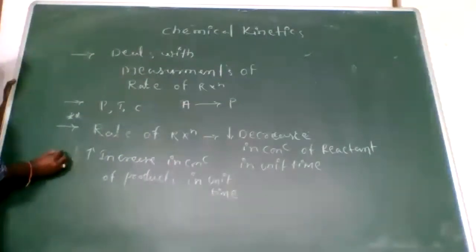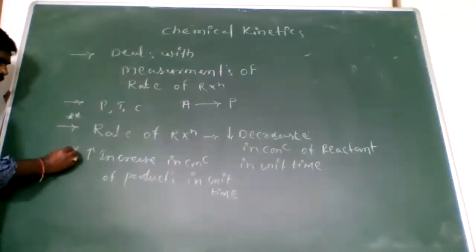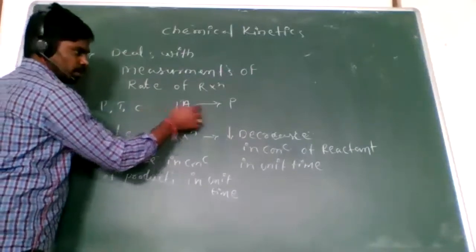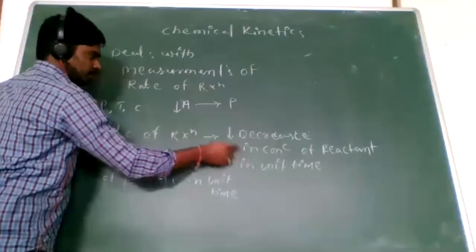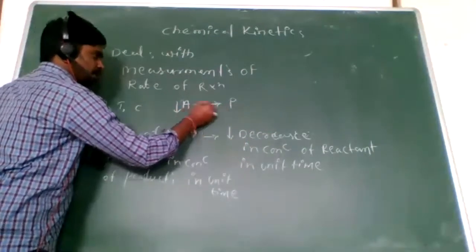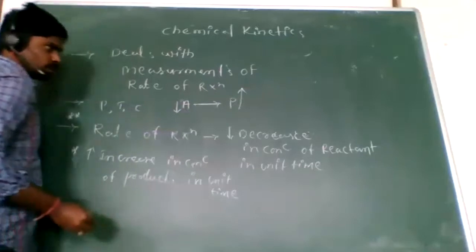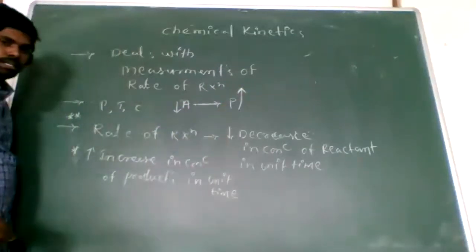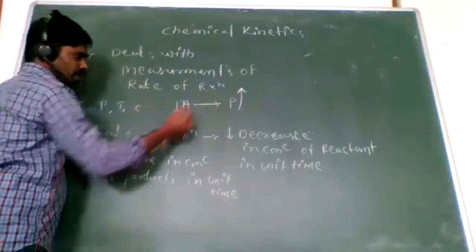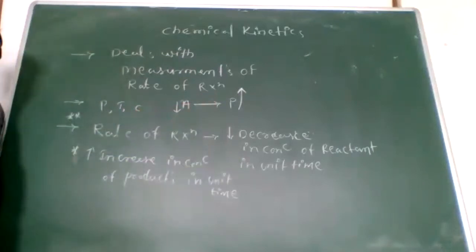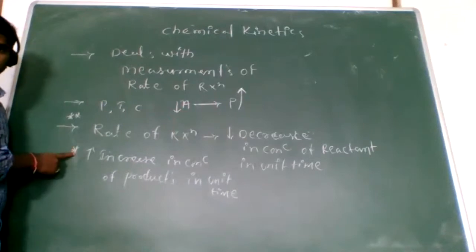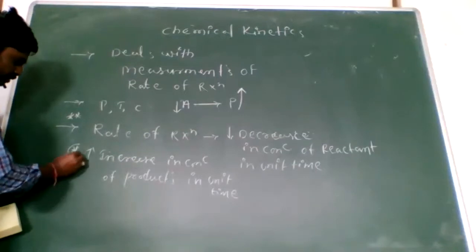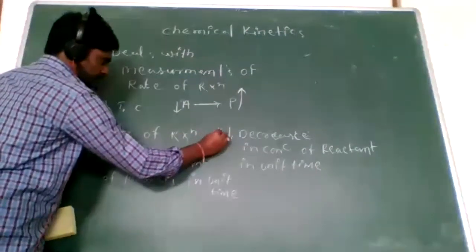This is also called the rate of reaction. When the concentration of the reactant is decreasing within the time, at the same time in the reaction the product is forming, so the product concentration increases. Here a decrease, here an increase in unit time. That is called the rate of reaction. Clear? This is the second type of definition. This is the first one, right?